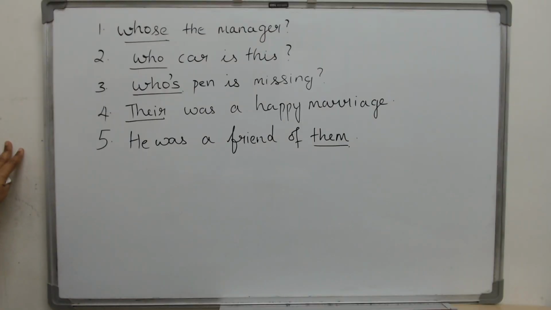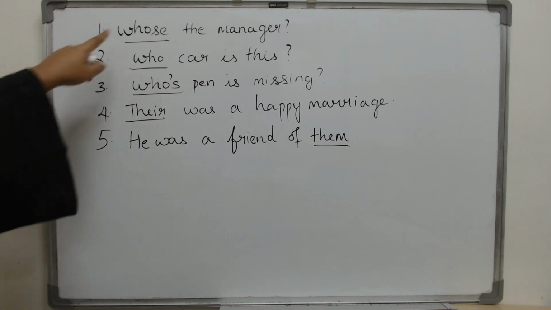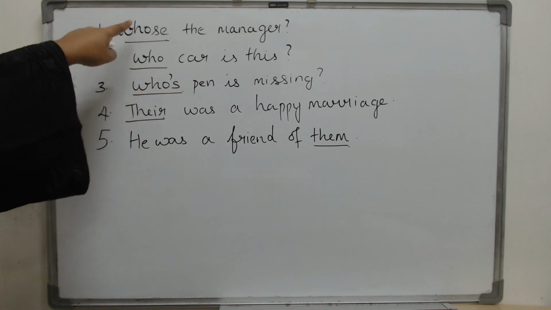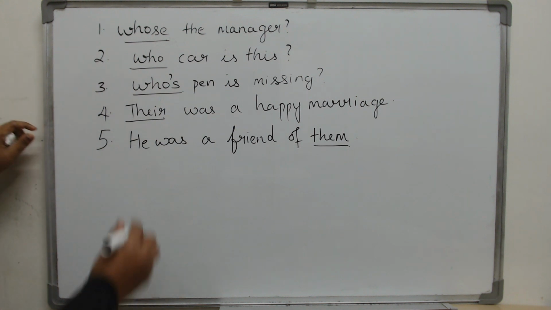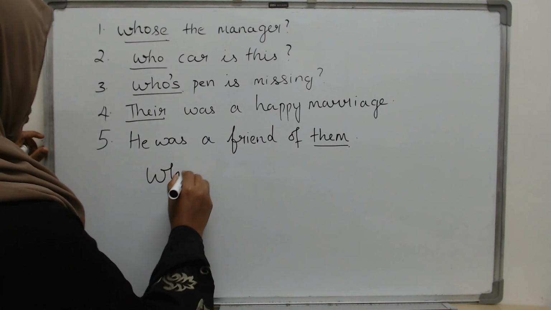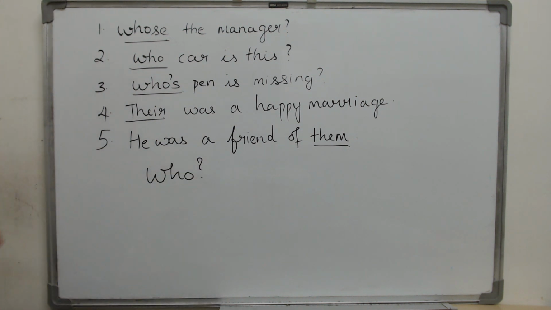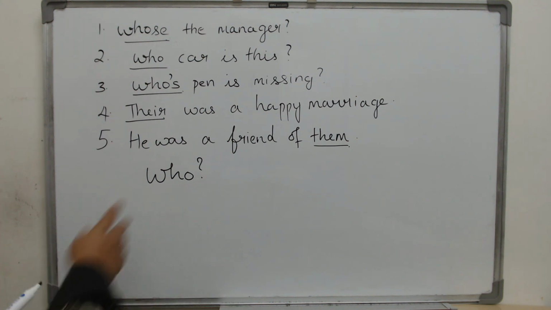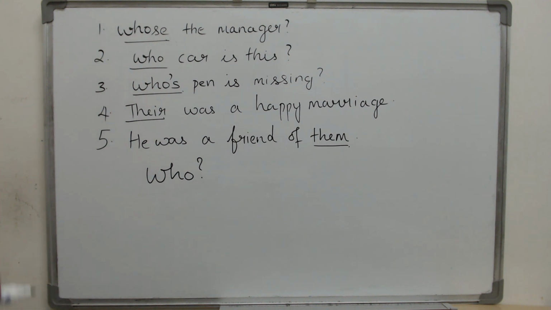Now let us see what is the difference between the underlined words in the first 3 sentences. We will start with the word who. It is a questioning word, an interrogative word, and when you ask this question, your answer should be a person or an animal. For example, it cannot be a place. You cannot ask who is this and get an answer, this is a house. So this is a questioning word. Its answer will be a person or an animal.